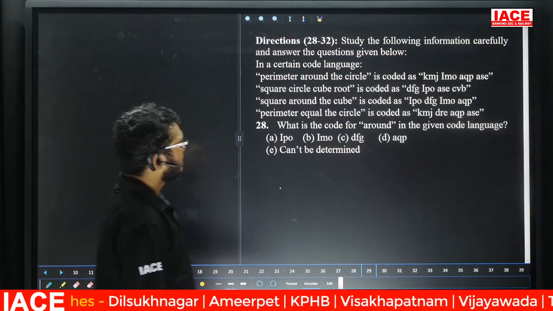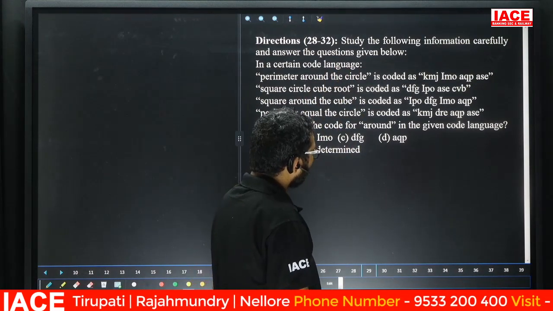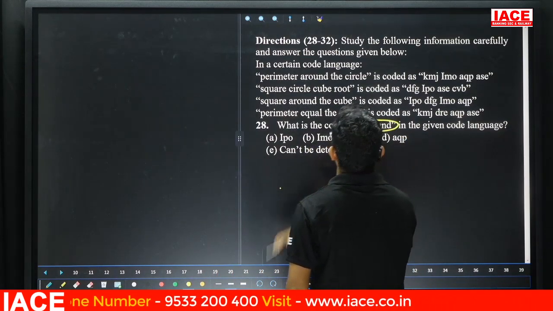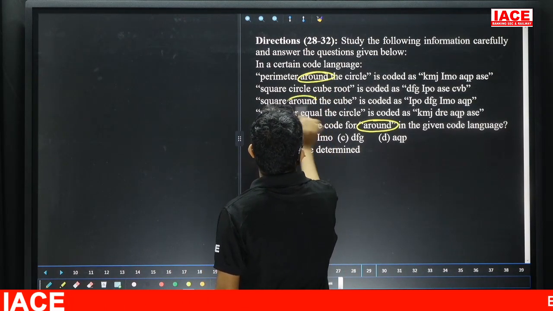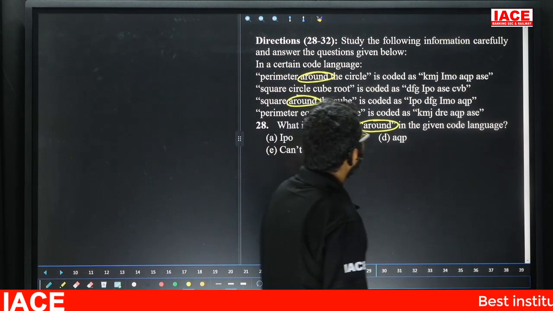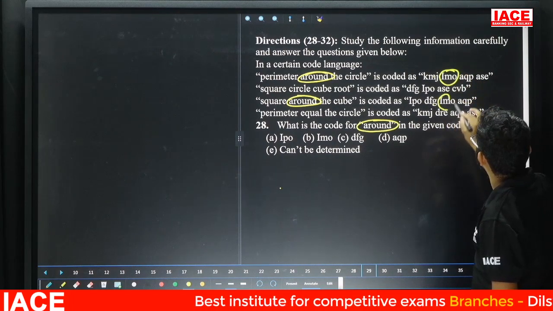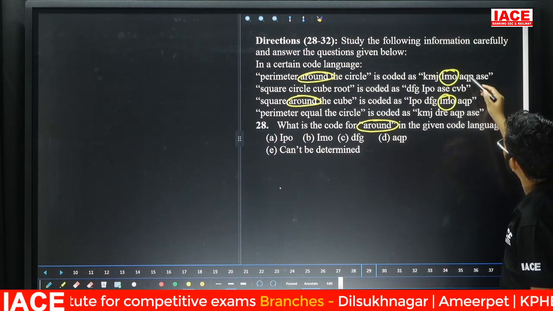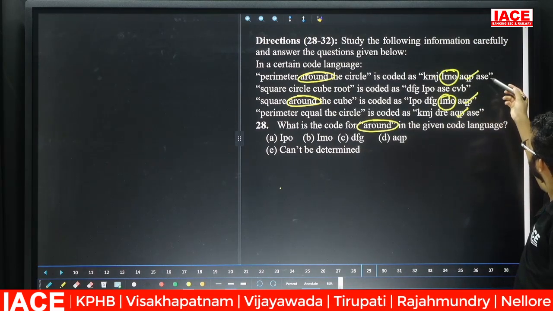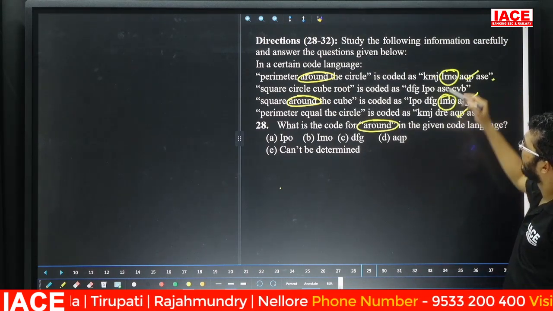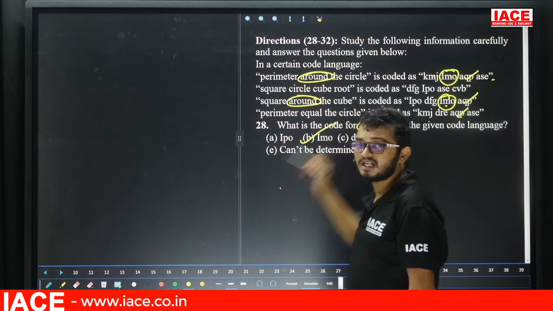Question number 28. What is the code for around in the given code language? Again, this question is from coding and decoding, so directly solve it. Around is present in the first line and the third line. Check the common code. KMJ is not there. IMO, here we have IMO. Other codes are the same, AQP here, AQP here, but around is not in one of those lines, so AQP has no chance. ASC is also not common. So the common information in the first and third lines is around, and the common code is IMO. Question number 28, answer is option B.